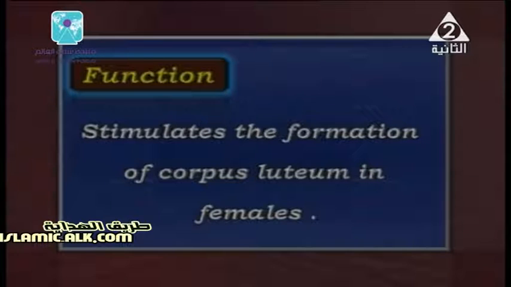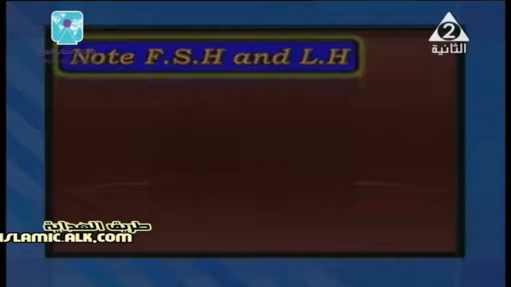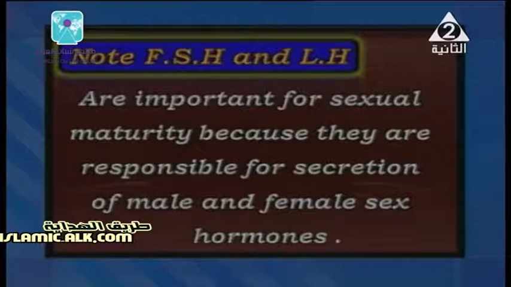We are going to study the meaning of corpus luteum in the next chapter, the third chapter. Also, it has an important function in the formation and secretion of interstitial cells in the testes of males. They are responsible for formation of sperms. And also, for your information, FSH and LH have an important function for sexual maturity, because they are responsible for secretion of male and female sex hormones.